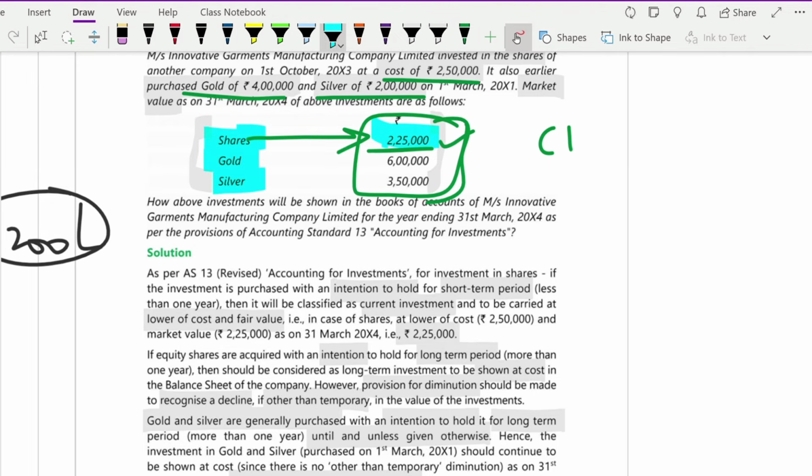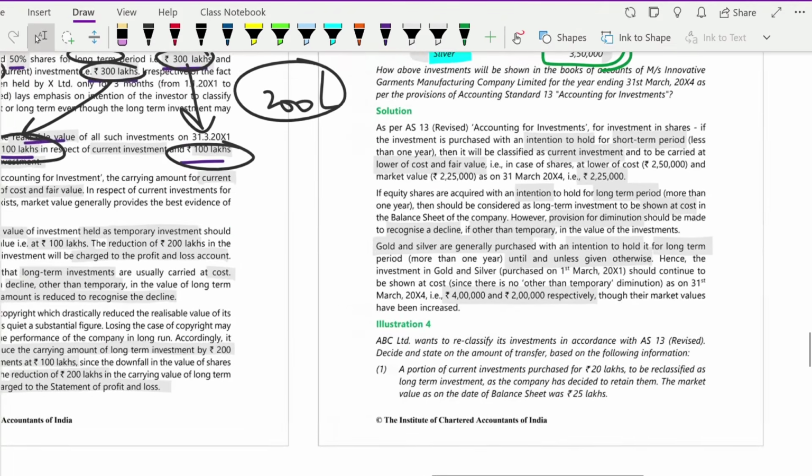Then you have gold. Gold and silver usually you keep on a long term basis. It is a long term investment only. So gold and silver you should record at their cost only. So the gold cost is 4 lakh and silver cost is 2 lakh, so you will record it at that amount. Hope you understood this illustration also.